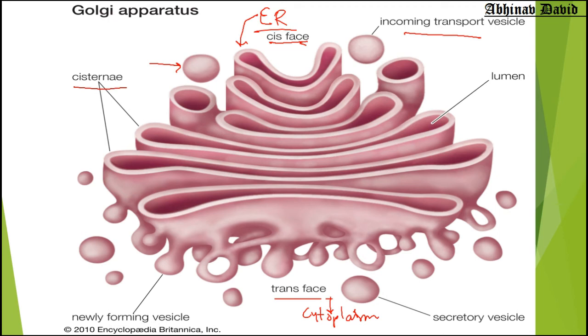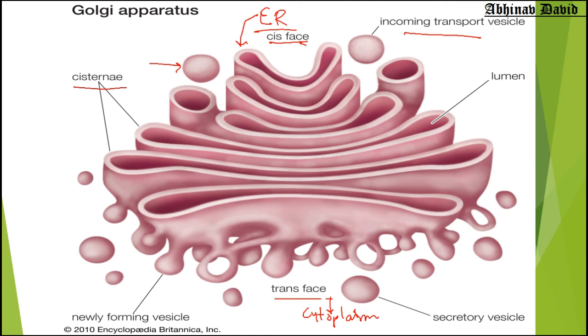Packing is done by the Golgi complex, and then it is transported. So whatever is manufactured by the endoplasmic reticulum is stored by the Golgi, then modified by the Golgi, and then packed by the Golgi, and then dispatched or transported by the Golgi.